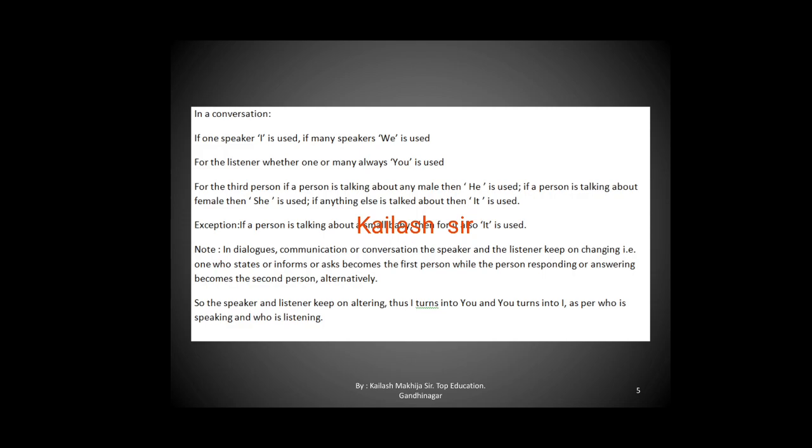Now let us study. If one speaker I is used, if many speakers we is used. For the listener, whether one or many, always you is used. For the third person, if a person is talking about any male, he is used. If a person is talking about female, then she is used. If anything else is talked about, then it is used. Exception: if a person is talking about a small baby, then for it also it is used.